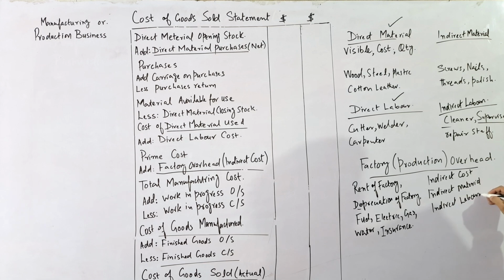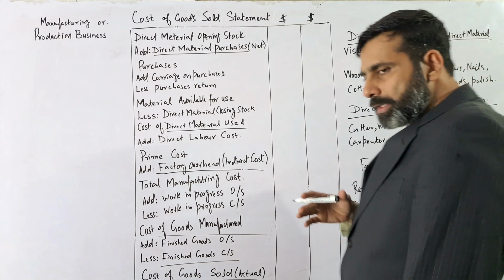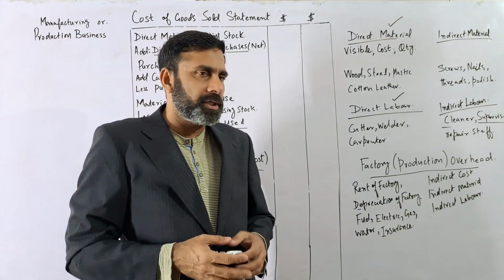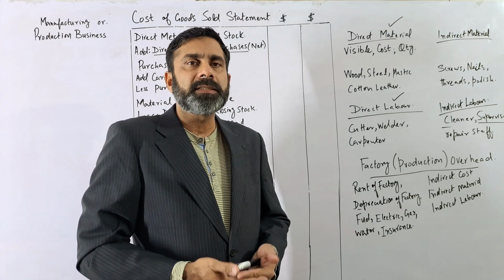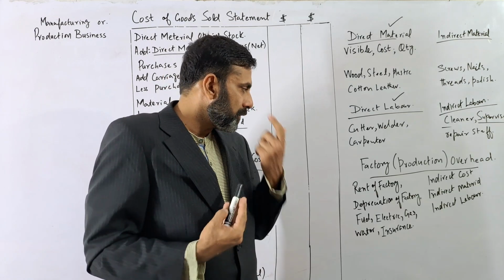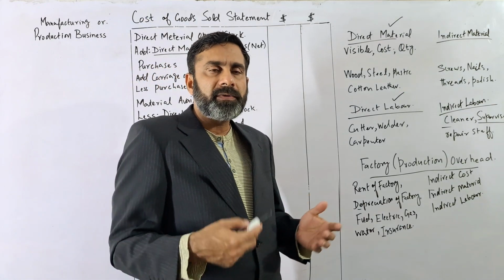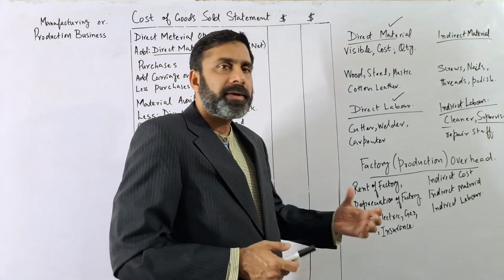So all the costs in the factory or in the production will be called what? The factory overhead, the production overhead, or even the manufacturing overhead. We have discussed some examples, for example, rent of the factory.